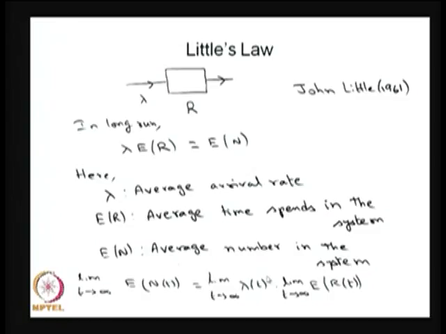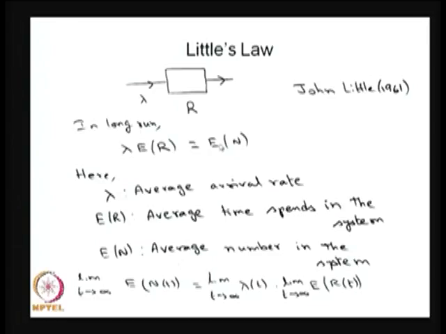The arrival rate lambda of t, the mean arrival rate as t tends to infinity, is also going to have a limit, a constant lambda. And similarly, the average time spent by the customers in the system, as t tends to infinity, that expectation also has a limit. Therefore, you will have lambda times expectation of R is the same as expectation of n.